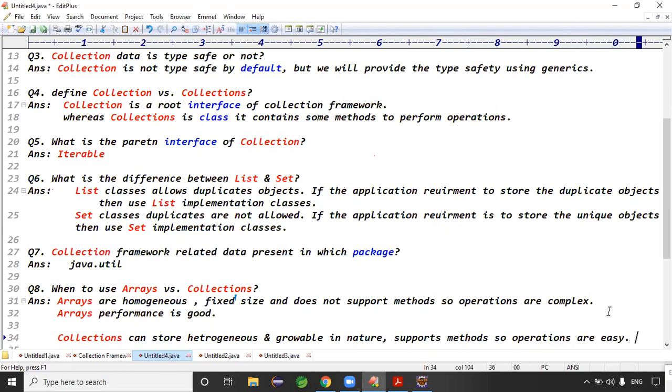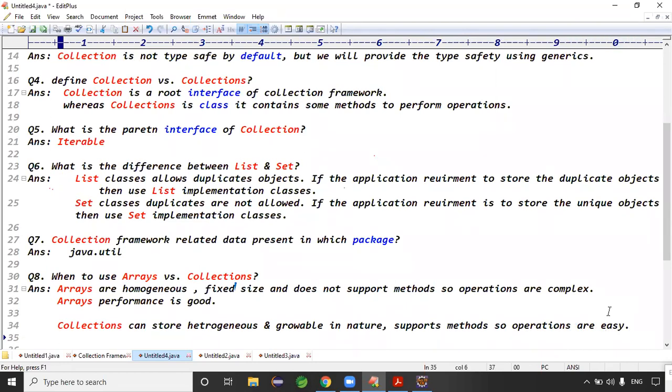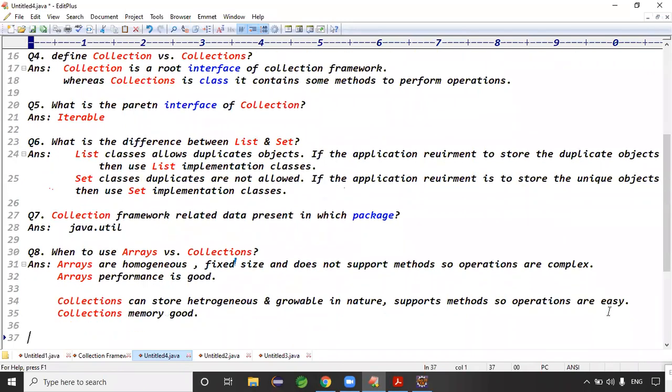Exactly. With respect to performance, arrays are recommended, but with respect to memory, collections are good.